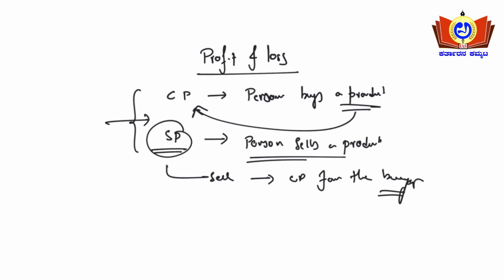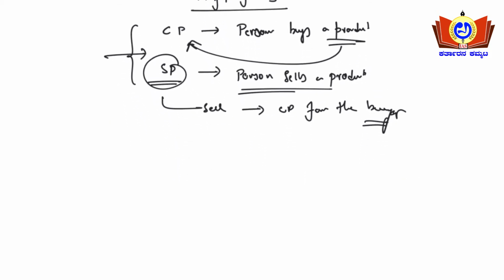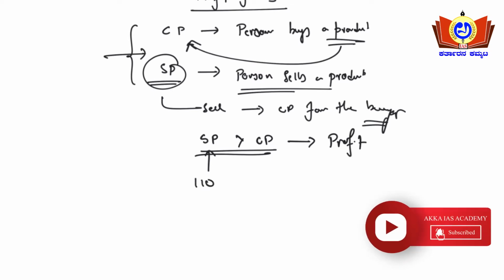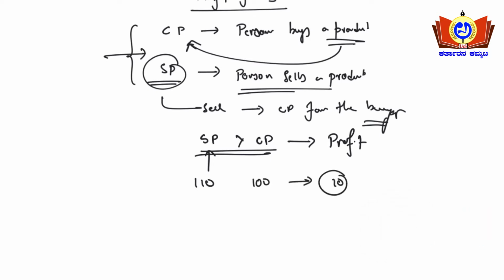So when do we get the concept of profit or loss here? How do we arrive at profit or loss? When the selling price is more than the cost price. When the shopkeeper is selling a commodity for a certain price, if it is more than the cost price, then comes the profit. If he is selling for 110 rupees and it had cost him 100 rupees, this 10 rupees difference is the profit. So the difference between selling price and cost price is nothing but profit.